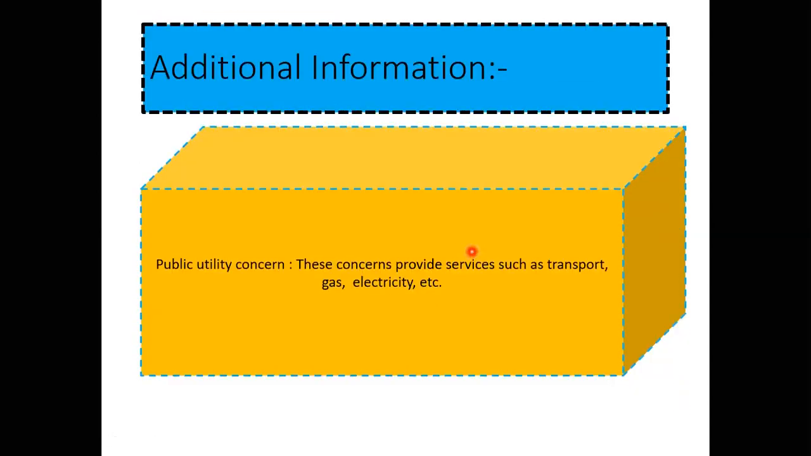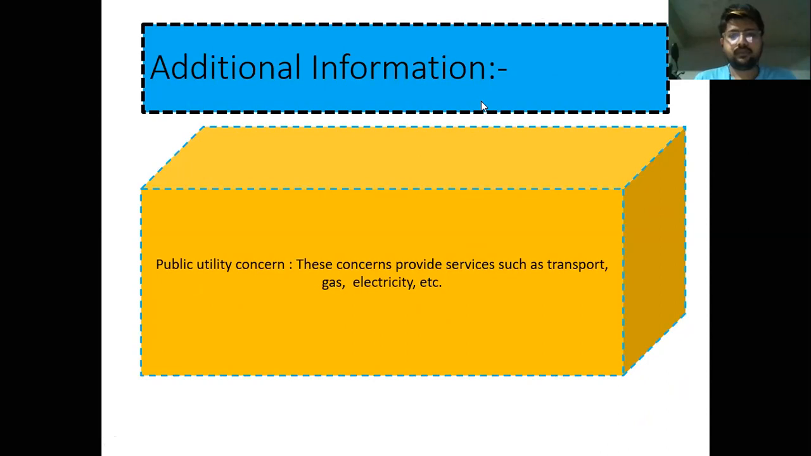Additional information. Public utility concern. Basically, public utility concern means the management, ownership, and control is with the public sector enterprises. It is called a public utility concern. Next,